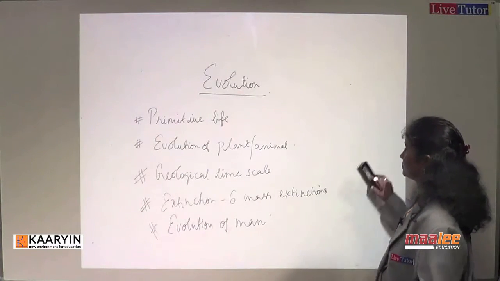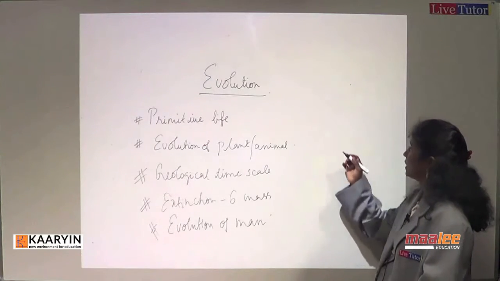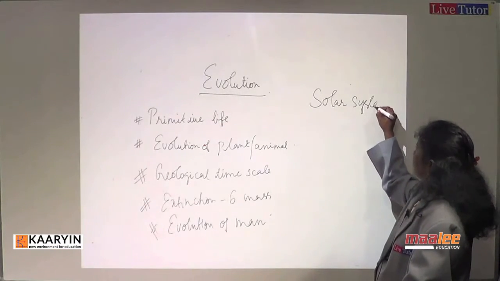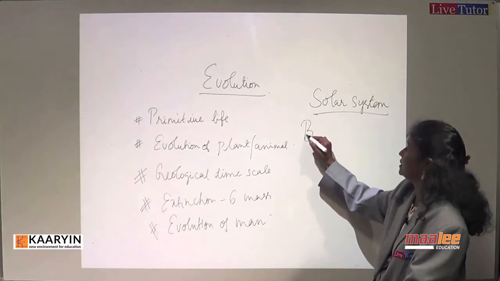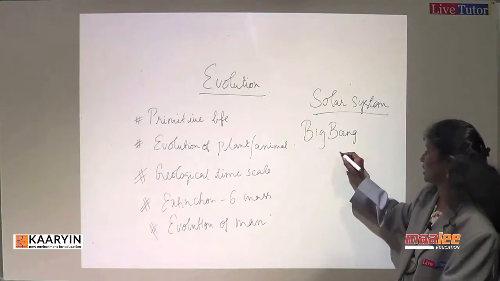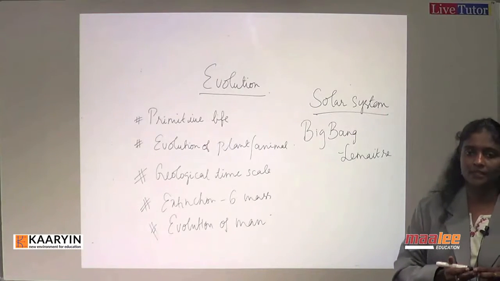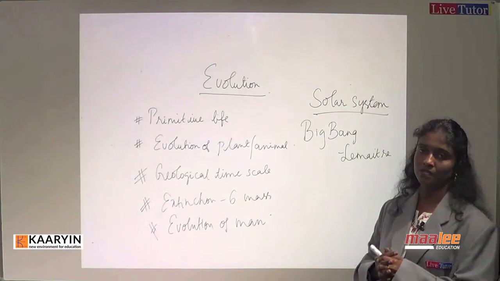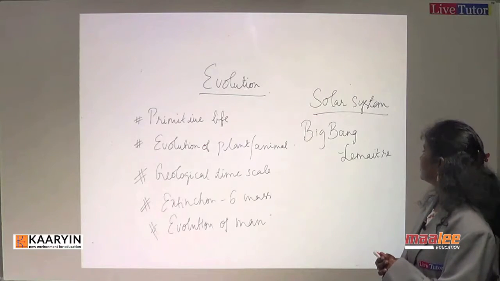Evolution of earth started with evolution of the solar system. If you believe that earth has formed only from the solar system, then the Big Bang theory by Lemaitre is significant. It needs a mention. Without mentioning Lemaitre's Big Bang, we cannot go ahead. Big Bang by Lemaitre is the one which formed the solar system and sun and its planets, along with the moons as well.